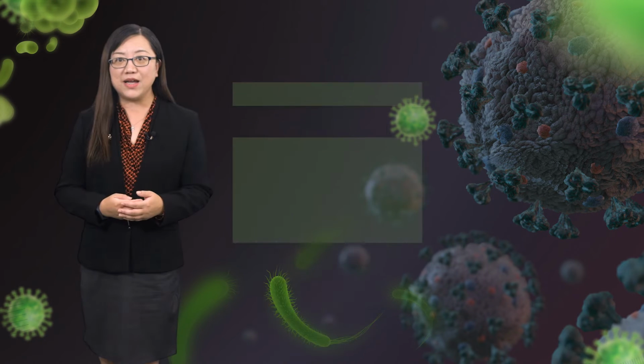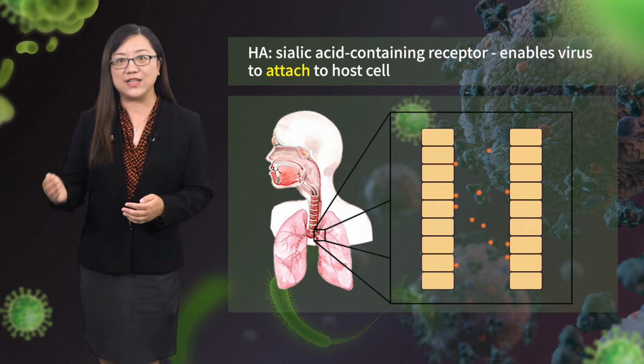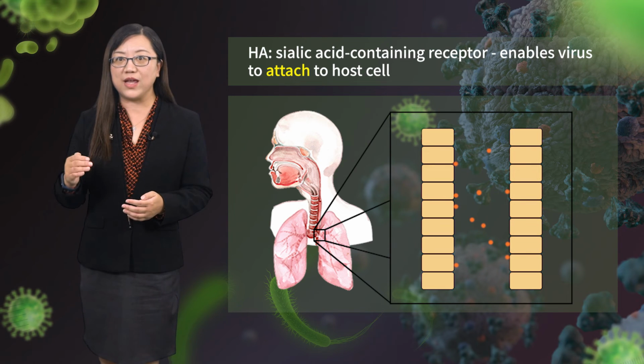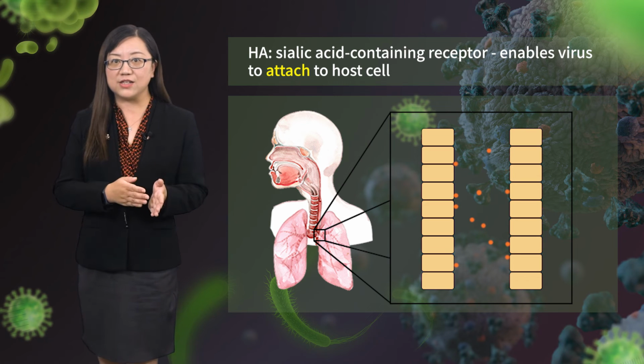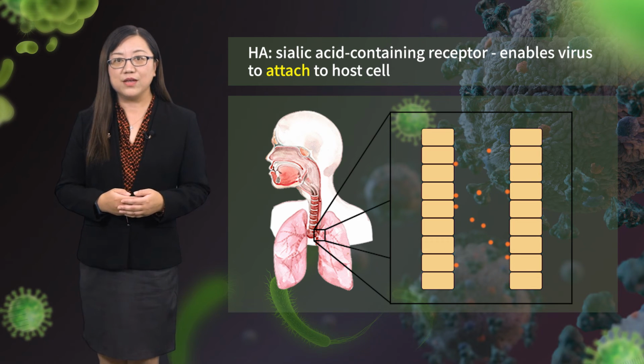HA is the viral attachment protein, binding to sialic acid containing receptors on host respiratory epithelial cells, and enables the virus to attach to host cells. Through HA, the virus can bind to the respiratory epithelium and then invade the cells. And HA has antigenicity. HA elicits the production of protective neutralizing antibodies and binds to them.